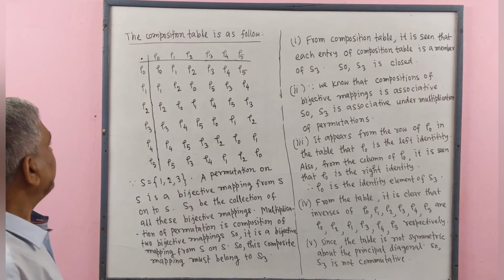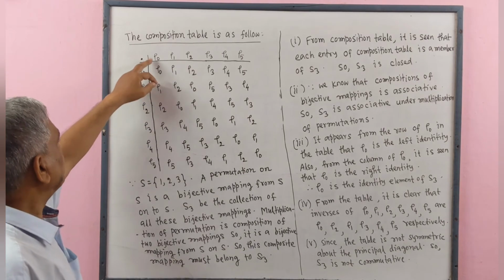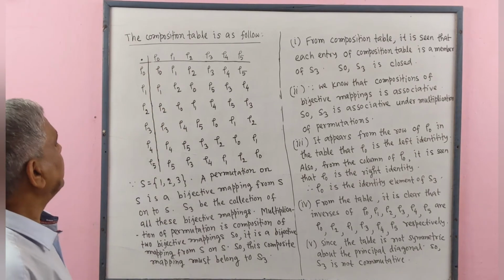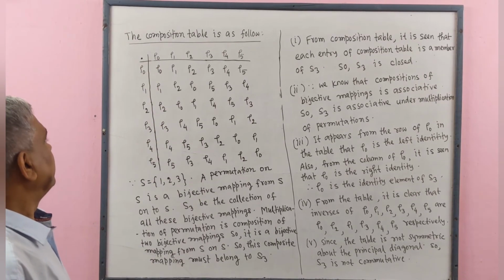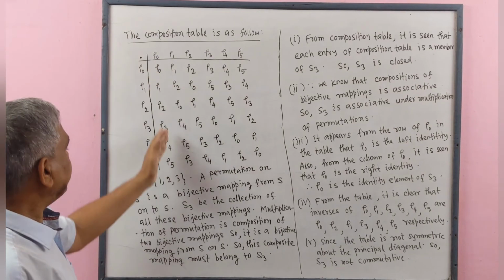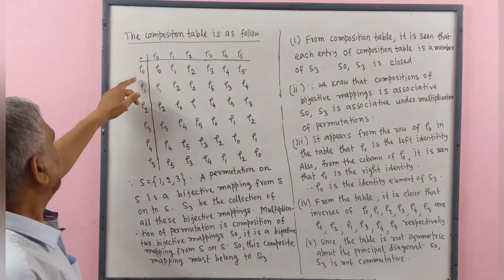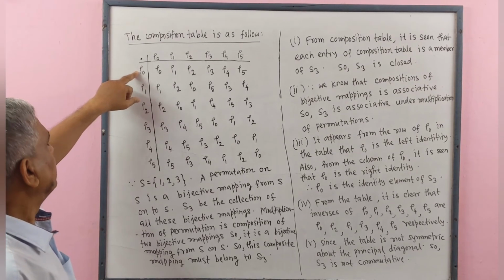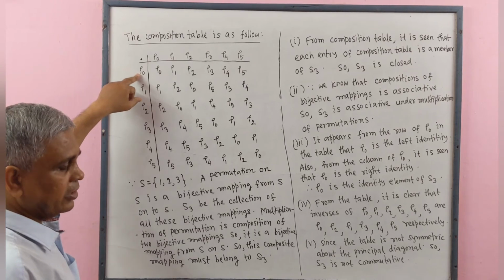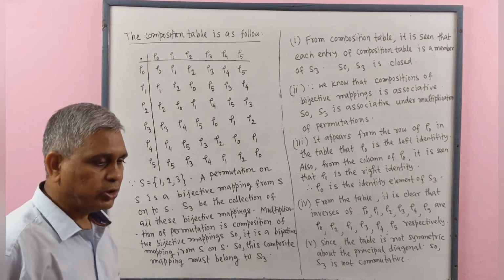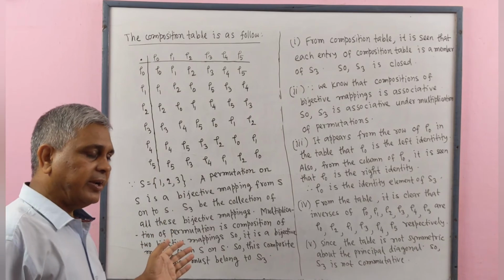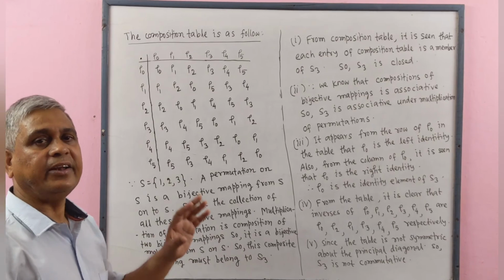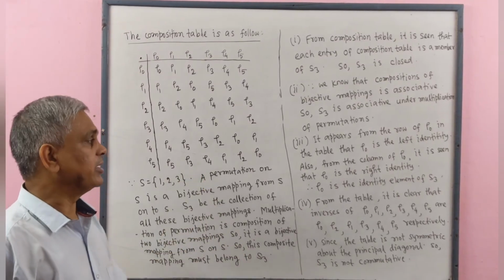Similarly, from the column of rho 0, it is seen that rho 0 is the right identity. Therefore, rho 0 is left identity as well as right identity. That means rho 0 is the identity element of S3.